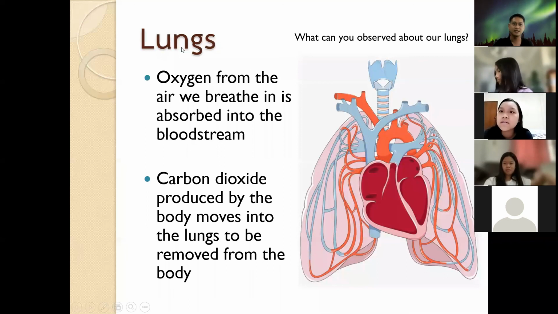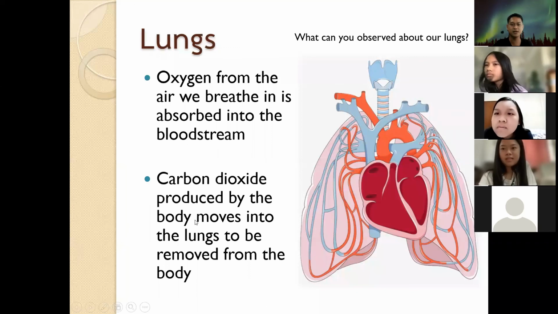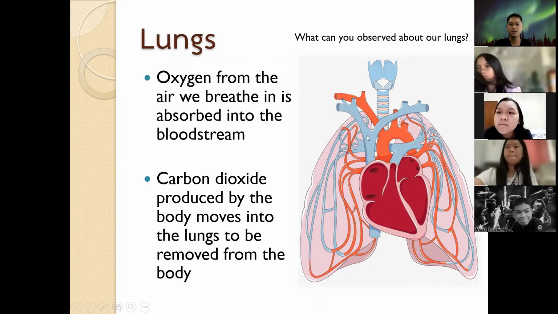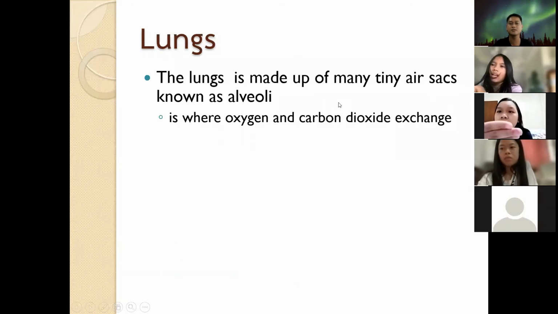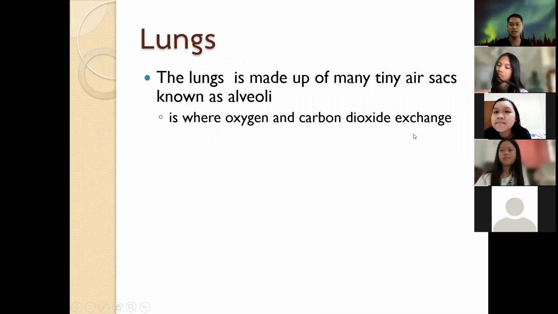In the lungs, oxygen from the air we breathe in is absorbed into the bloodstream. Carbon dioxide produced by the body moves into the lungs to be removed. The lungs are made up of tiny air sacs known as alveoli. It is where oxygen and carbon dioxide are exchanged.